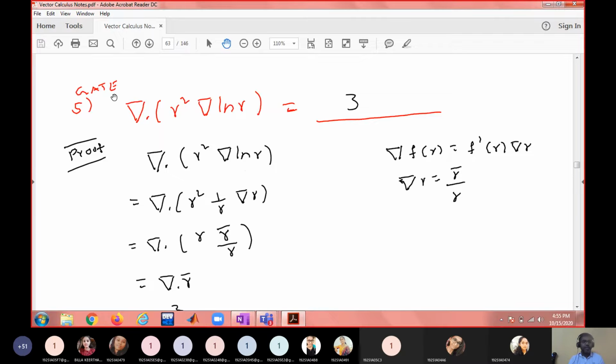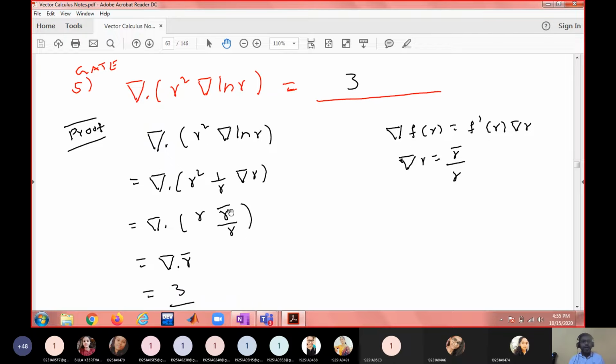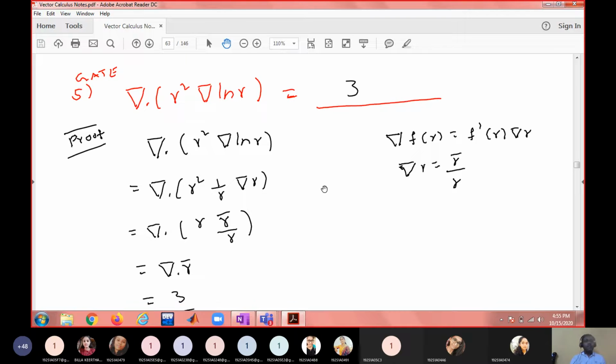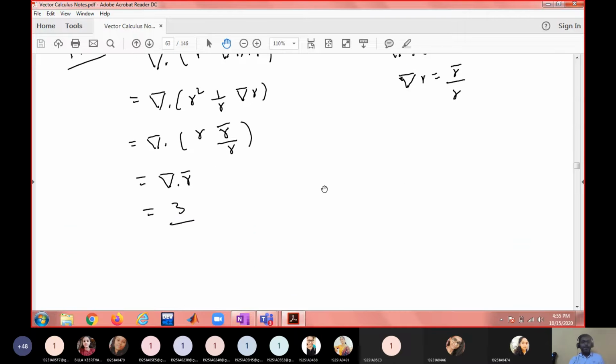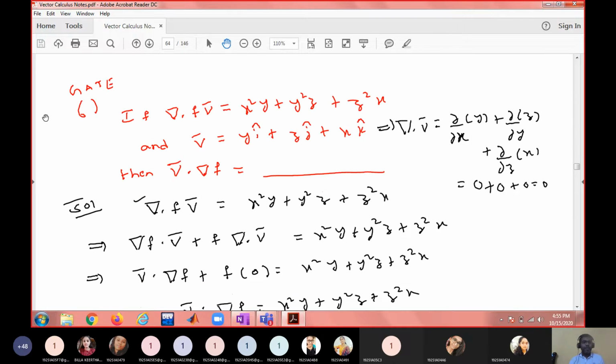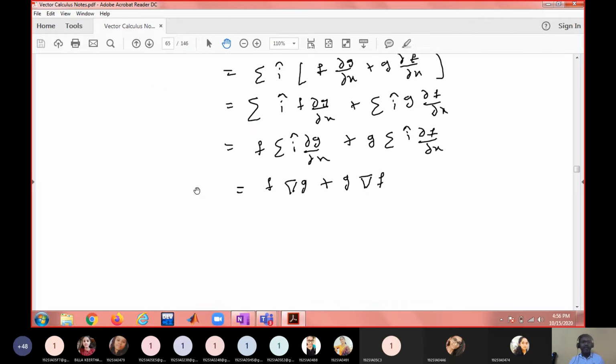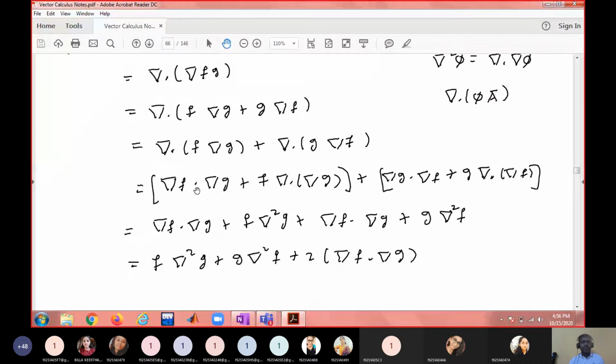See, some GATE problem. Del log r is 1 by r into del r because of the del f of r formula. Del r is r bar by r. So again this gets cancelled. Del dot r bar is nothing but 3. So if you remember the identities, you can solve the problems very easily. Another question asked in GATE examinations, all these are applications of vector identities only. You just go through.